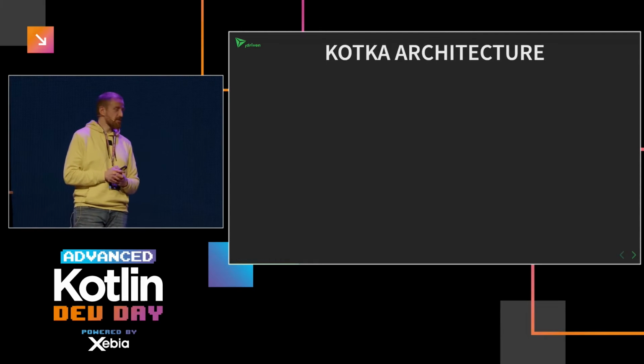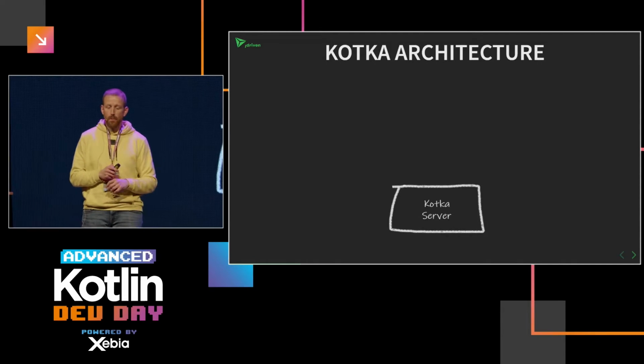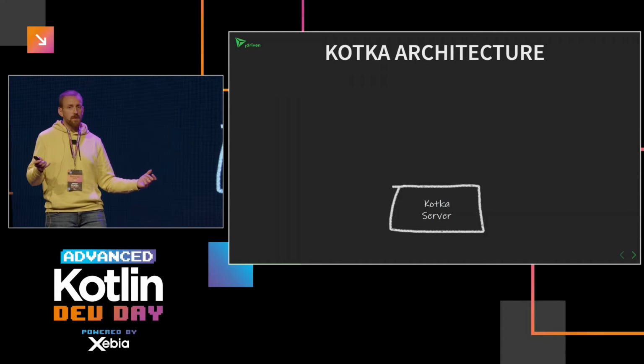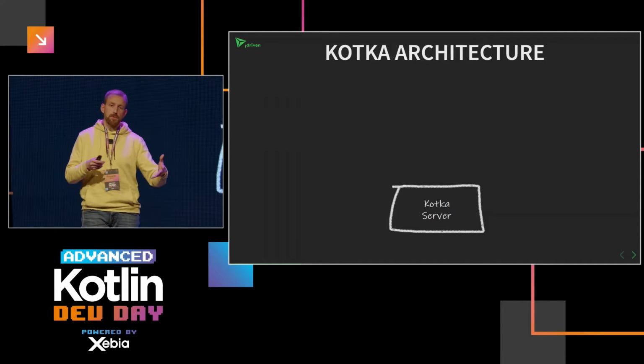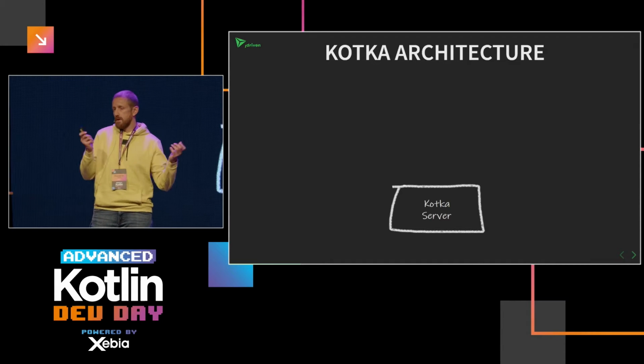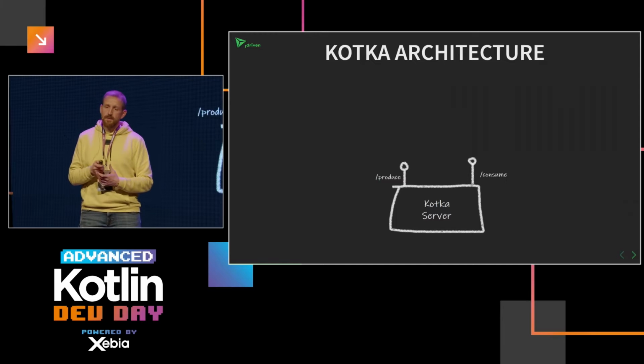So what's the architecture of Kotka? Very simple. We have a server built in Spring Boot. I use Spring Boot for all the services just because I am handy with Spring Boot. It's not that I say you have to use Spring Boot. There are other very valid alternatives, but I use Spring Boot because I like it. The server has two endpoints, a produce endpoint and a consume endpoint, both WebSocket endpoints, because then you have a flow of data going back and forth over WebSockets.